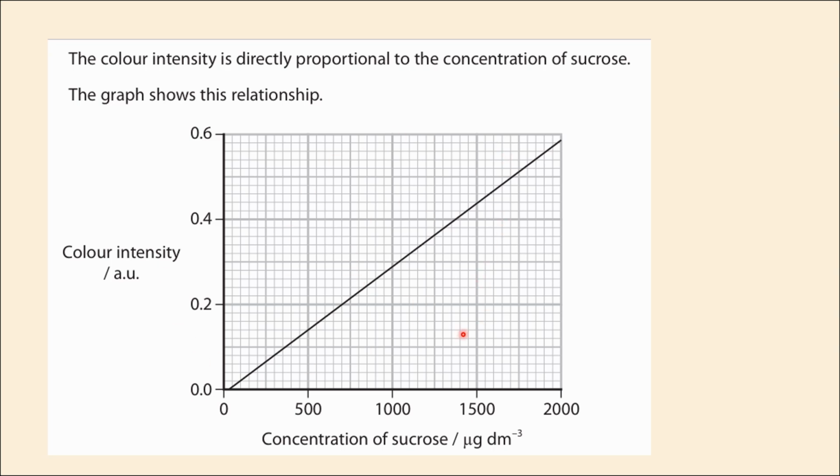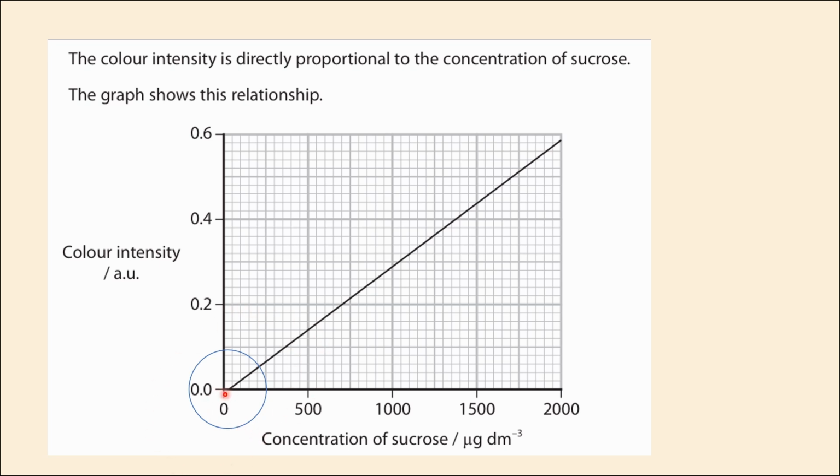In this graph, the x-axis represents the concentration of sucrose and the y-axis shows the color intensity, and the graph forms a straight line indicating a direct proportionality between these two variables. And please remember, whenever you analyze a graph, it's essential to carefully examine both axes as they provide important information to you. One key detail to note here is that the graph does not start at 0. There is a gap at the origin.